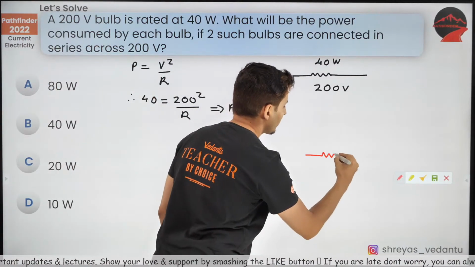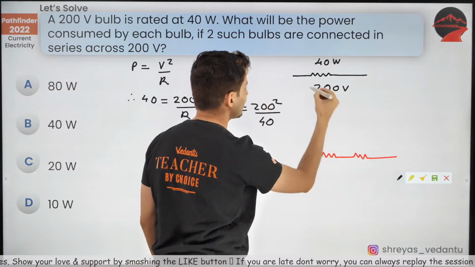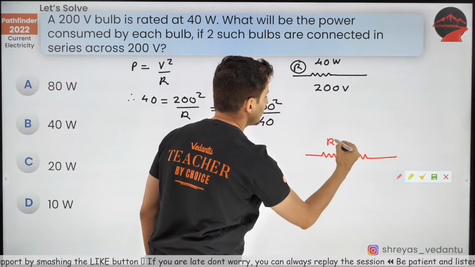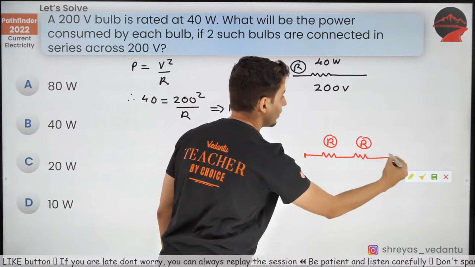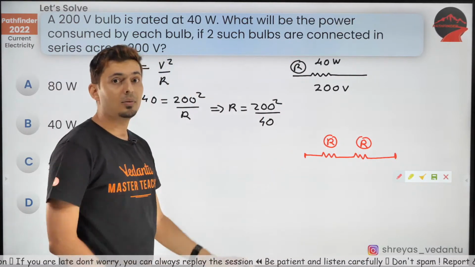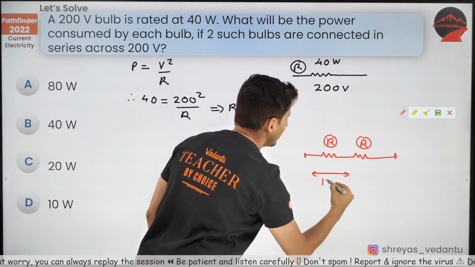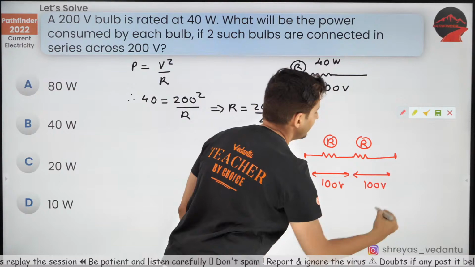That means you have identical resistances, R and R, connected across 200 volts. That means each bulb has 100 volts.